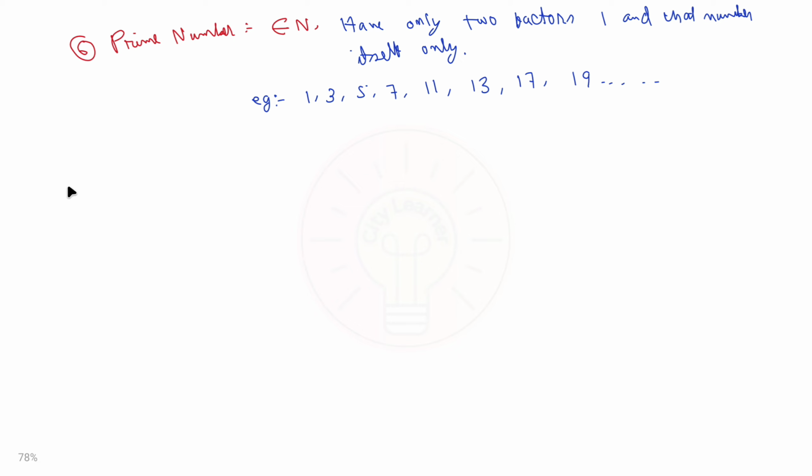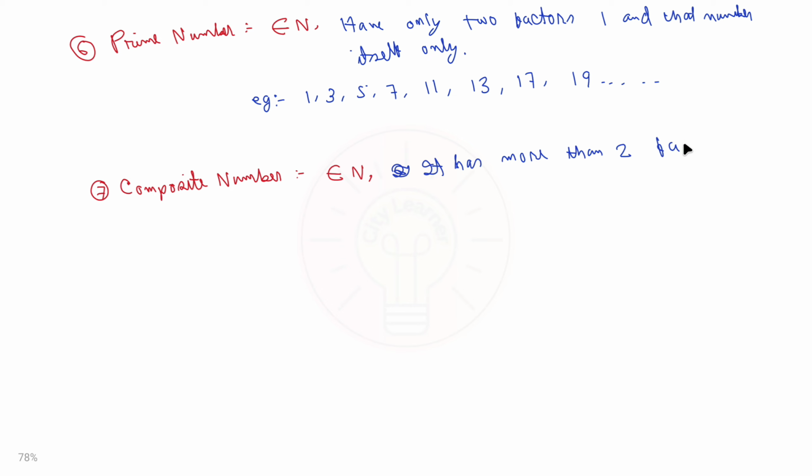Next one is the composite number. A composite number also belongs to the natural numbers. Composite numbers are the opposite of prime numbers. They are the numbers which have more than 2 factors. That means prime numbers have only 2 factors and composite numbers have more than 2 factors. Any number which has more than 2 factors is called a composite number.